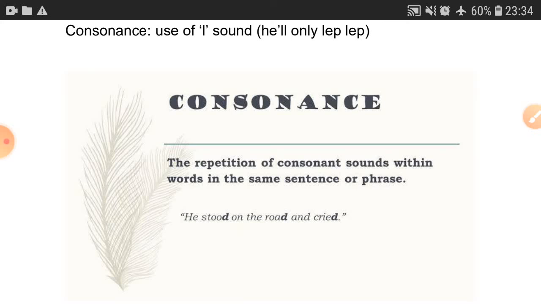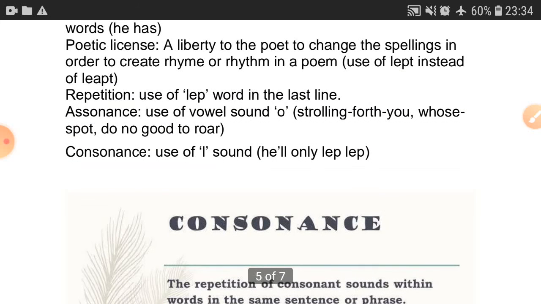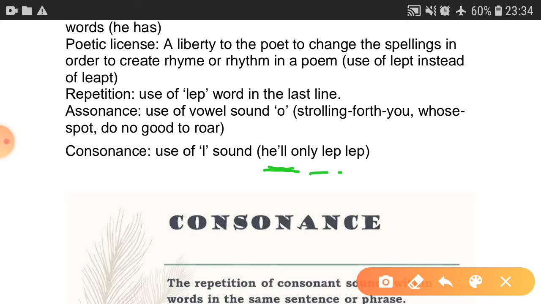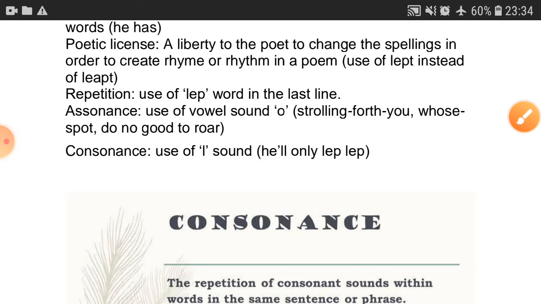Alliteration was something which was in the beginning, but consonance is something which can be anywhere in the sentence. Repetition of the consonant sound. So use of the L sound in here. See, here L is not in the beginning, but here L is in the beginning. So the main thing is the repetition of this consonant sound.